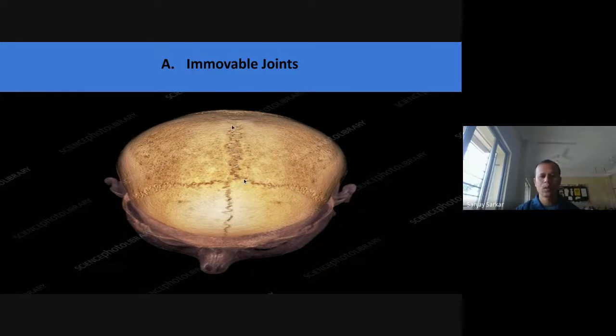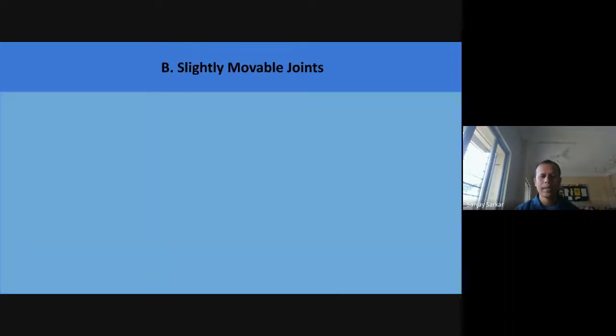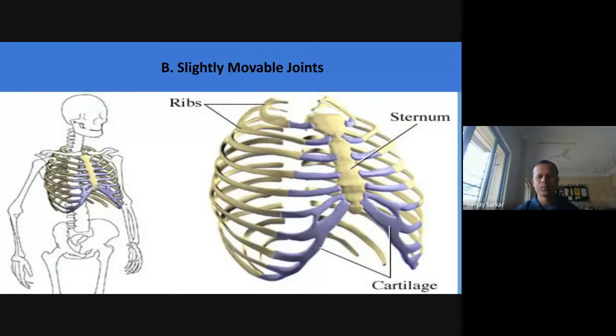Okay, that's why it is called the immovable joint. This is one kind of joint, but there is no movement. Okay, next is the slightly movable joint.